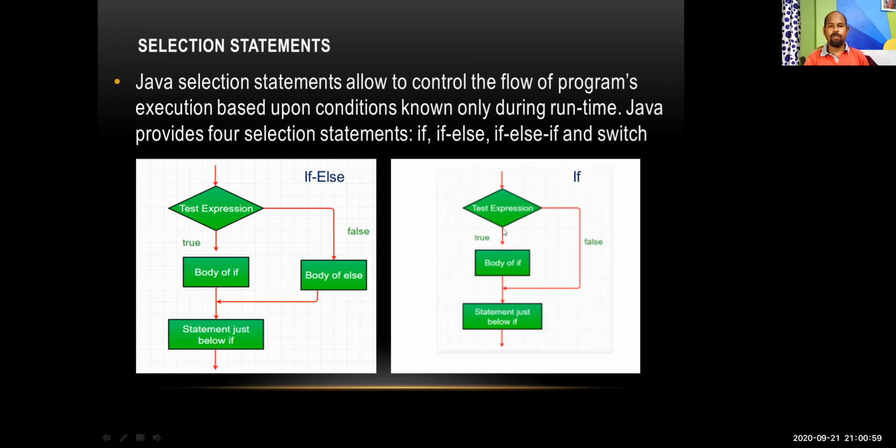So in the if statement, there is only one option. The false option does not have any statements to execute. It is directly going to the next statement. But in the if-else case, you can see after the test condition is checked, either it's going to the true block or it is going to the false block. So there are two options in this case, and in the if statement there is only one option.